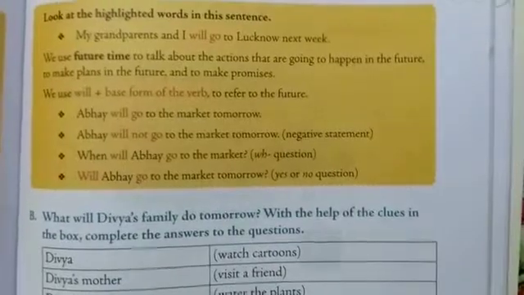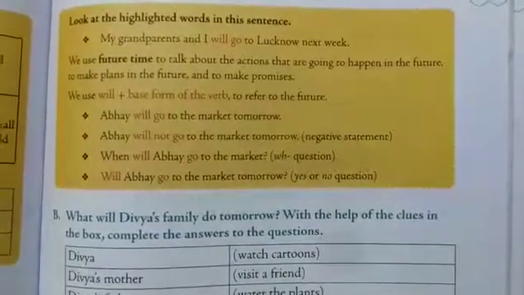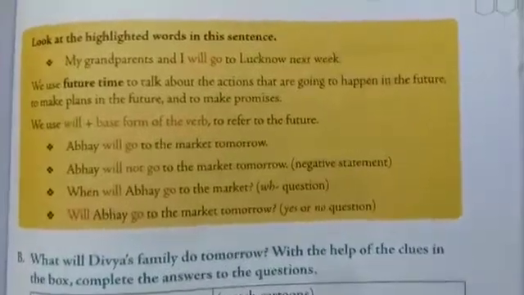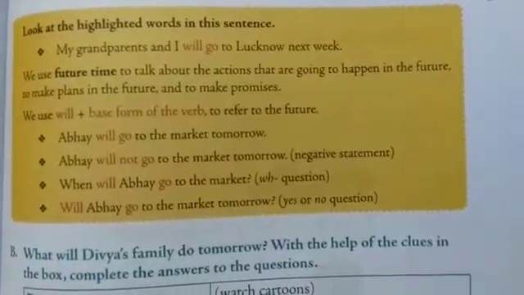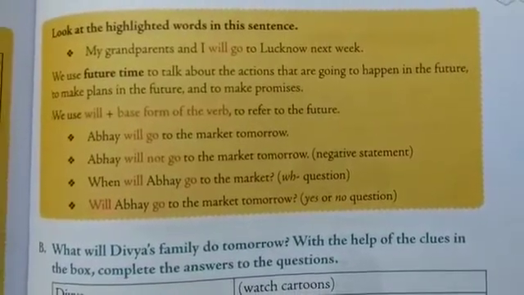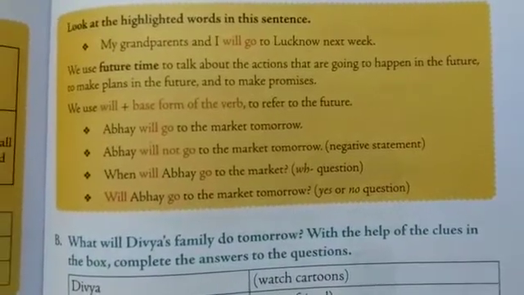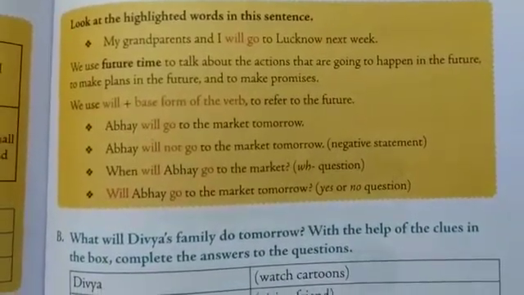As we learn about how to use will in the future tense, we'll revise once. It's nothing but we'll use the word will, W-I-L-L, plus the base form of the verb, that is V1, if we are speaking about the future.